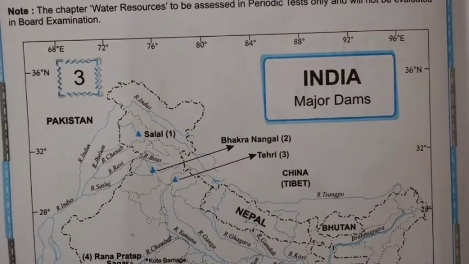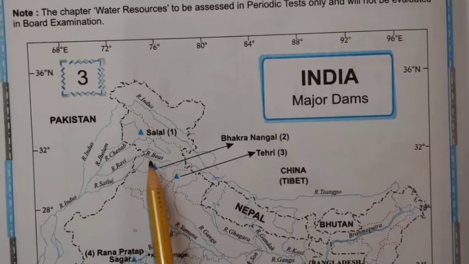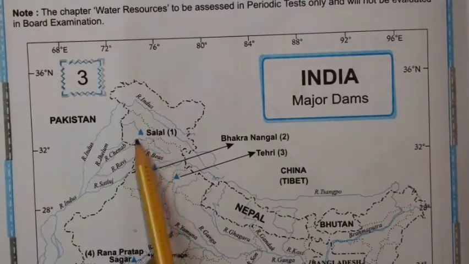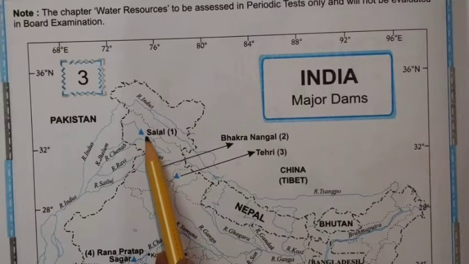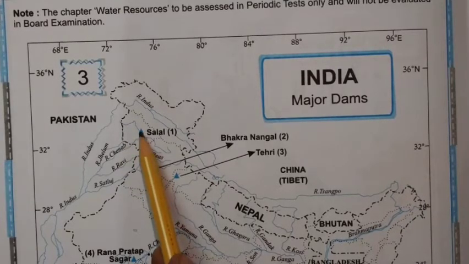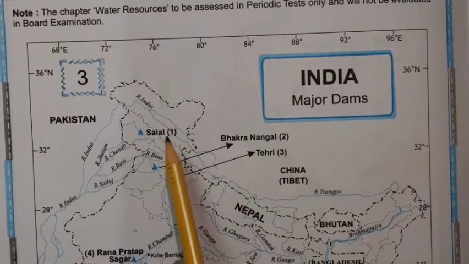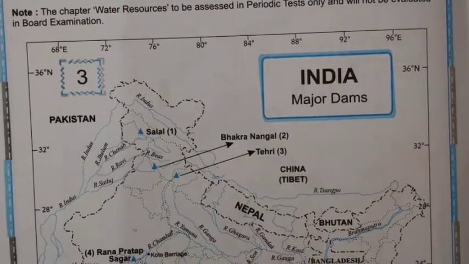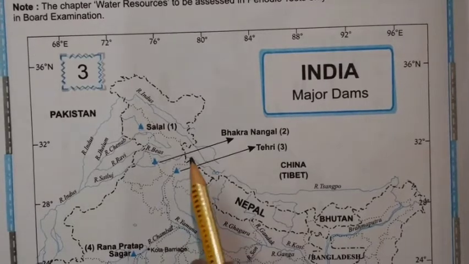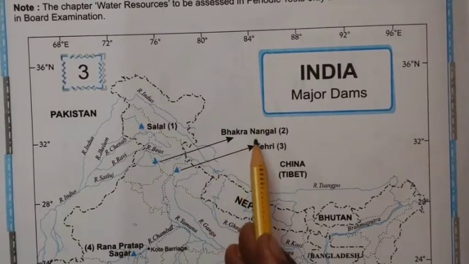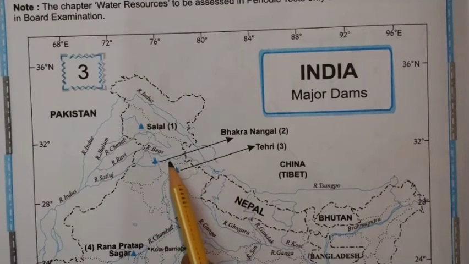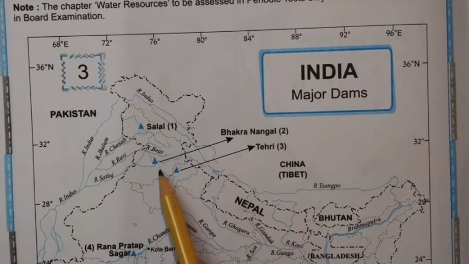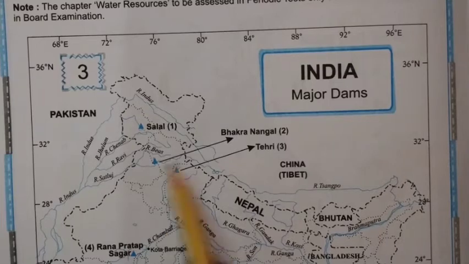So the first and important mega dam of India is the Salal Dam. This Salal Dam is built on which river? On the river Chenab. This is the river Chenab and this is your Salal Dam in the territory of Jammu and Kashmir. The second dam is Bhakra Nangal Dam. This is the largest dam of India, which is built in the state of Himachal Pradesh on the Satluj River.